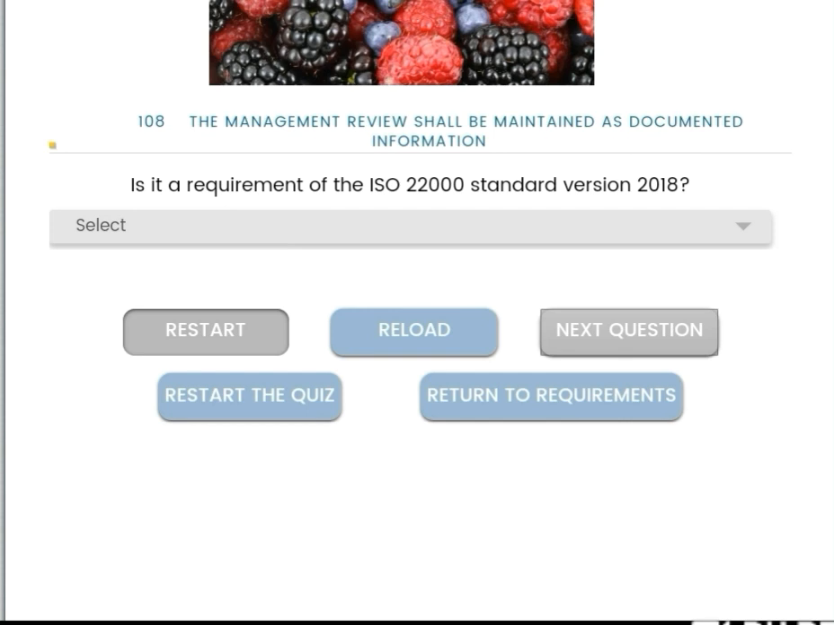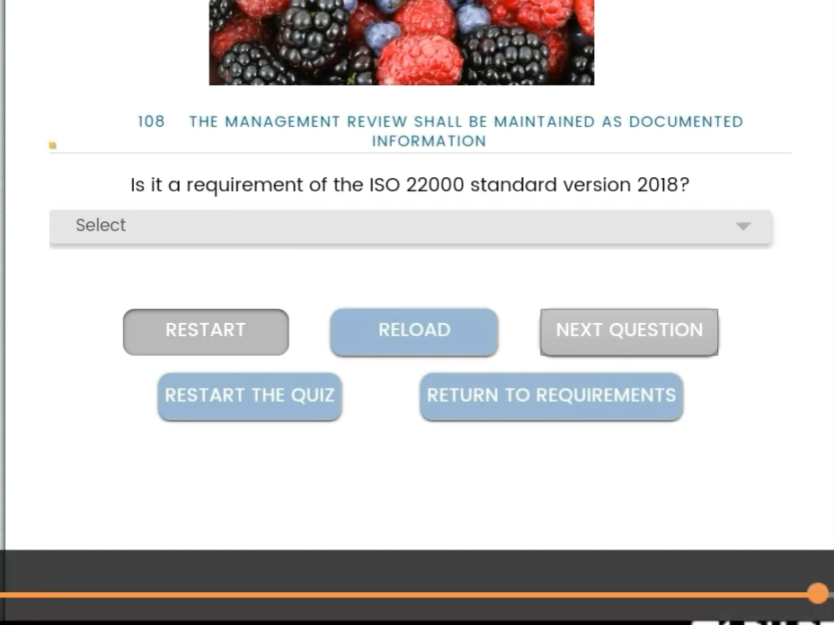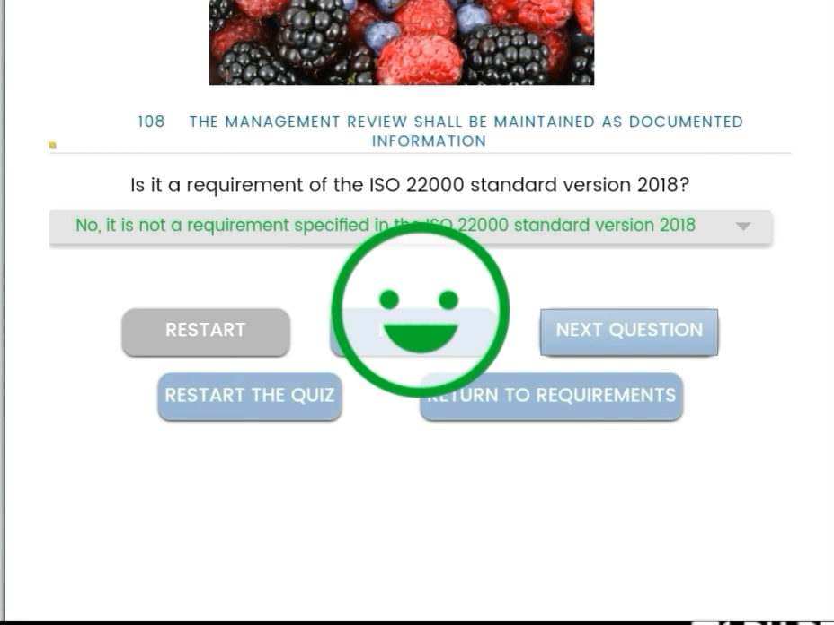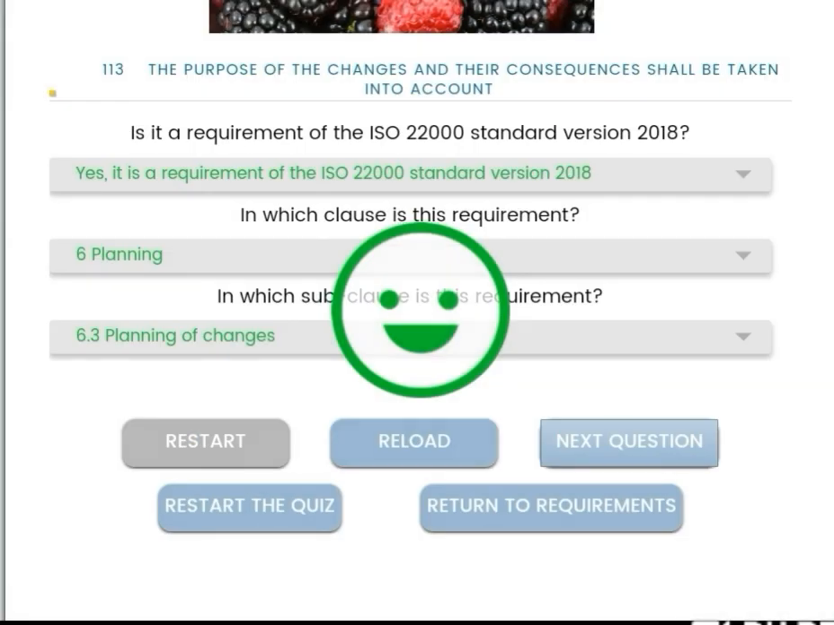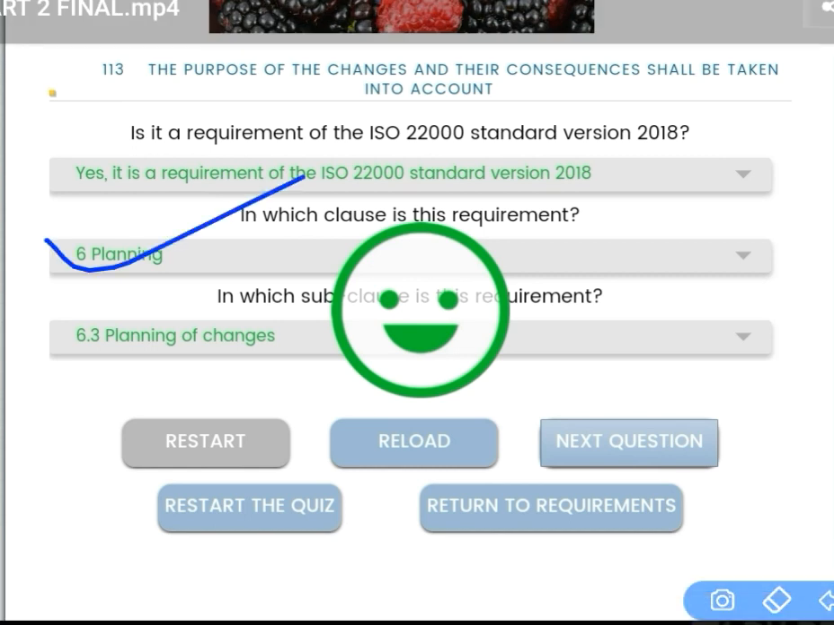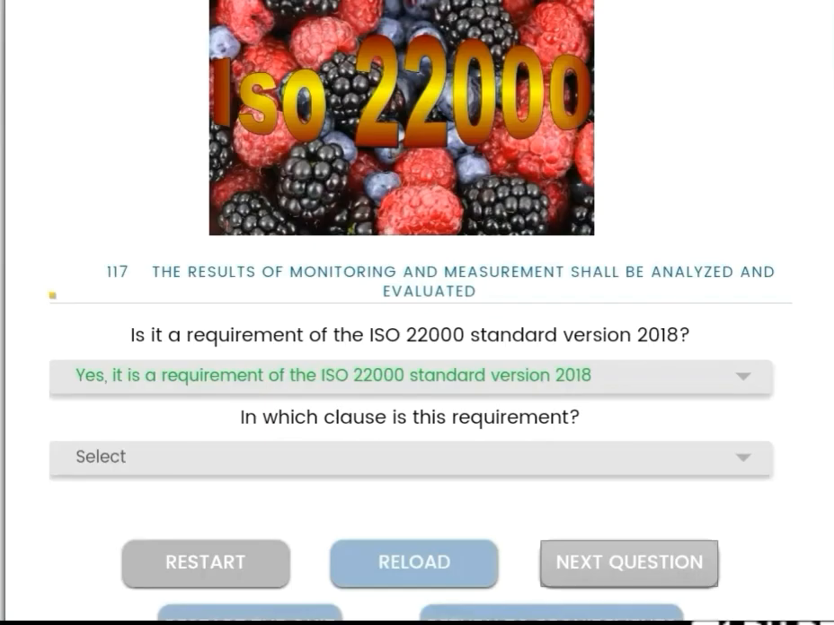No, this is not a part of the ISO 2018 version standard. So we can see here it is not a requirement of the specified standard. Next, the purpose of the changes and the consequences shall be taken into account. Yes, it is a part of clause number 6, and coming under 6.3 planning of changes.